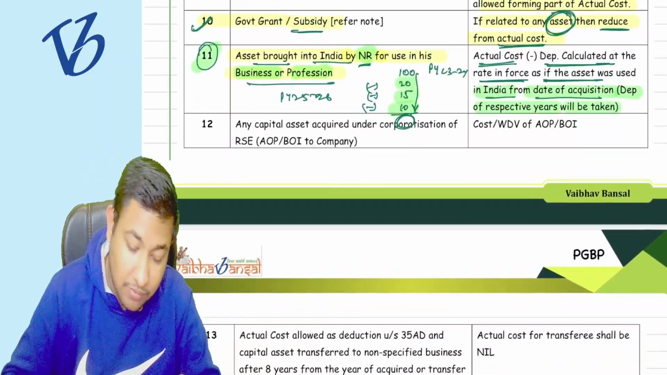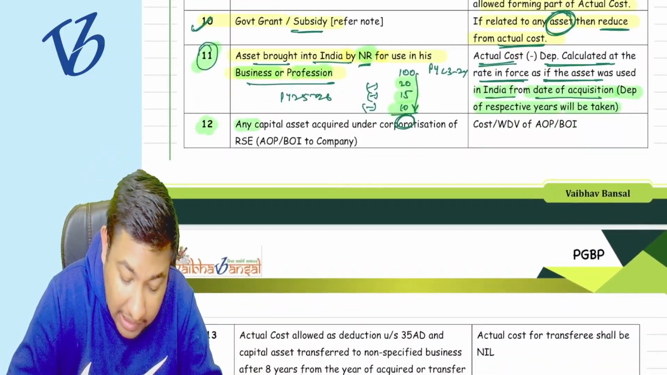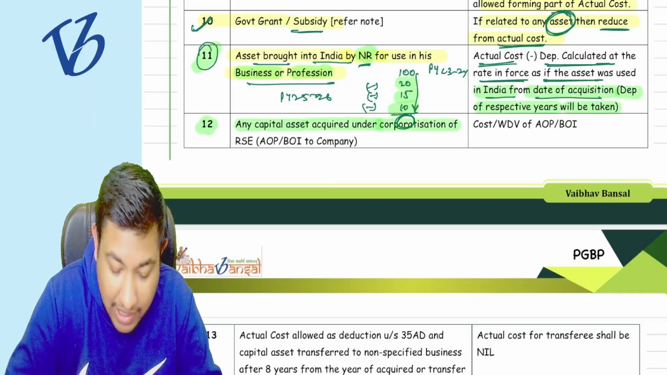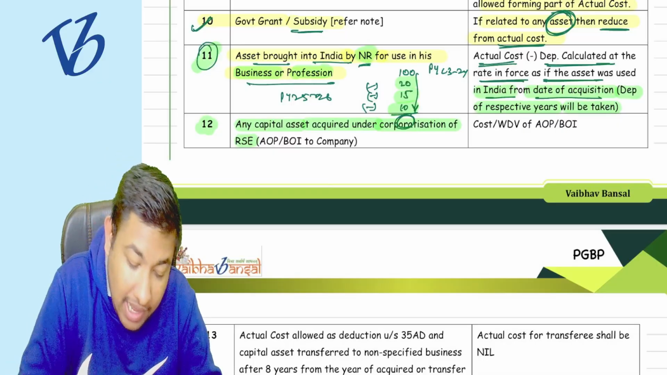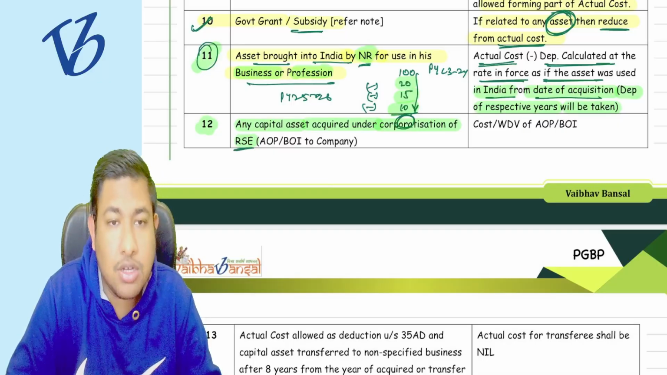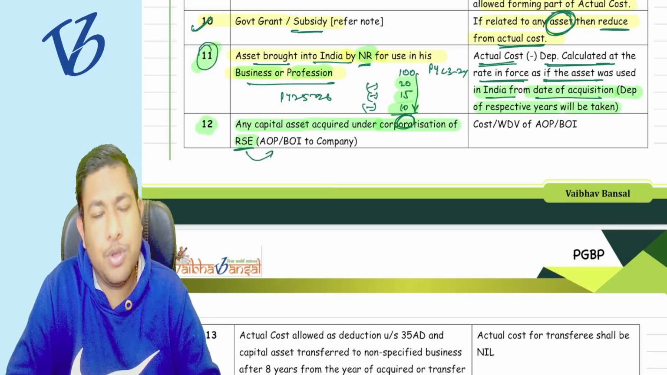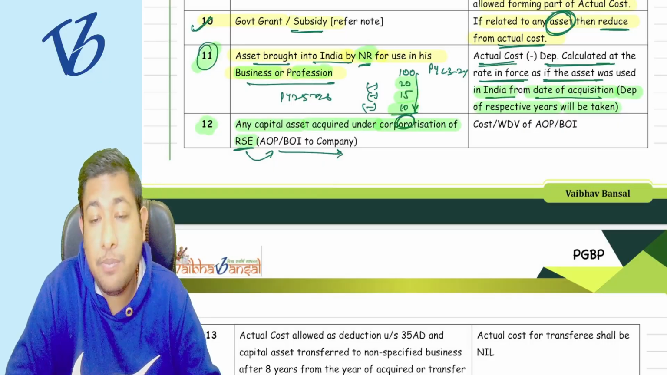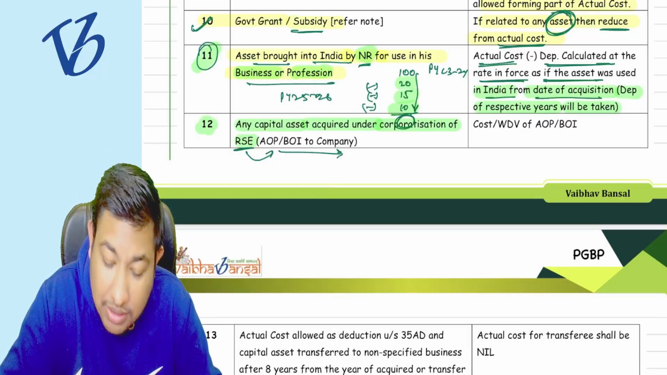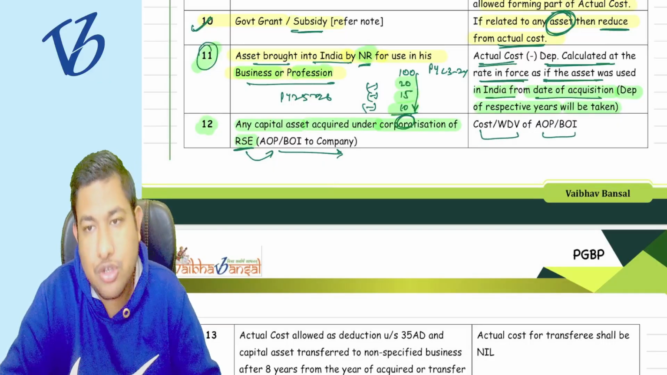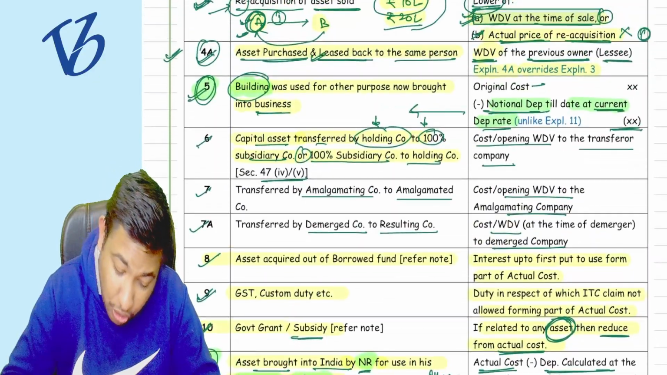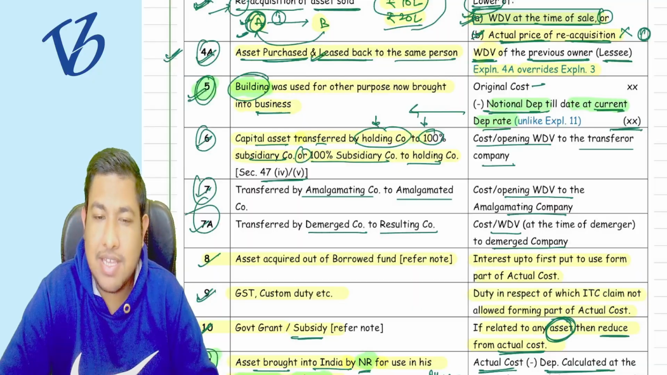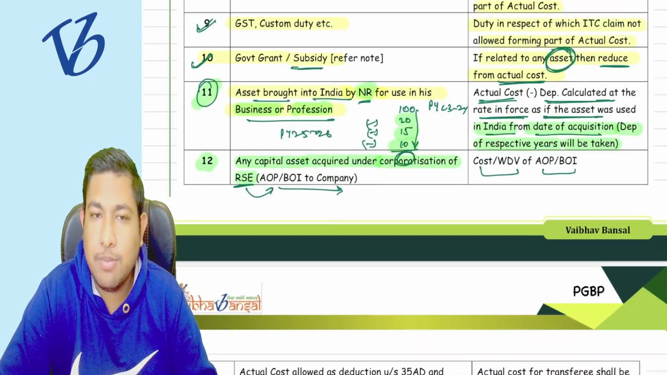Understood? Now, point number 12 says: any capital asset acquired under corporatization of a RSE, that is, a recognized stock exchange, which is an AOP or a BOI. If it is converting to a company, then the cost is the WDV in the hands of the AOP or BOI. The same logic of 6, 7 and 7, 8 applies here as well for point number 12.